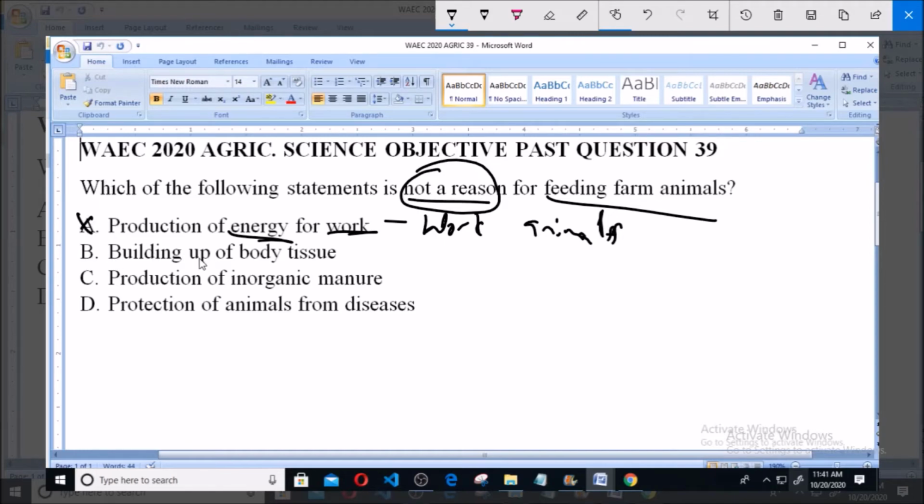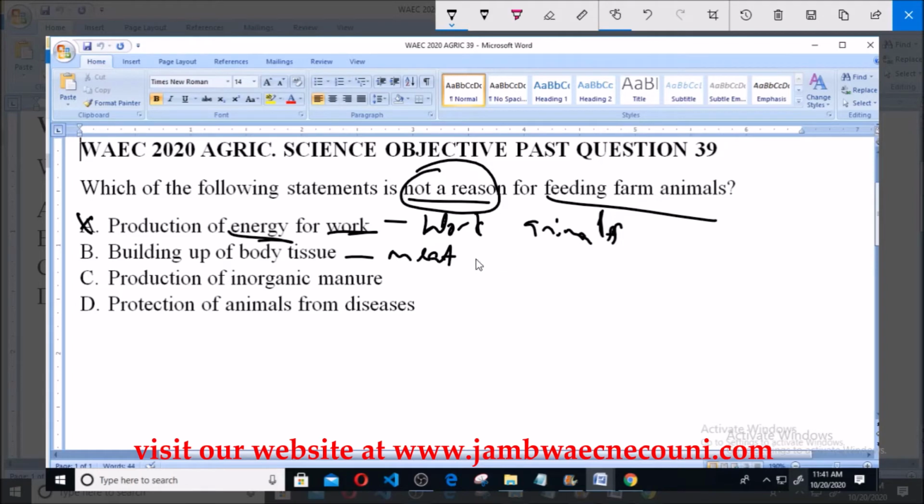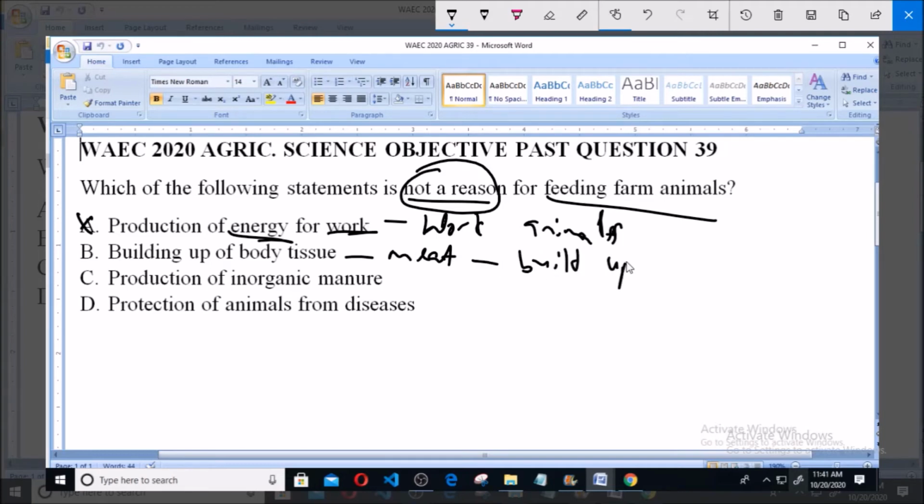Now option B says building up of body tissue. Now for animals that are majorly raised to be used for meat, the body tissue needs to be built up. So the animals have to be fed in order for the body tissues to build up, so that you can obtain enough meat from that animal. So it is a reason why farm animals are fed, and it is not the answer to this question.